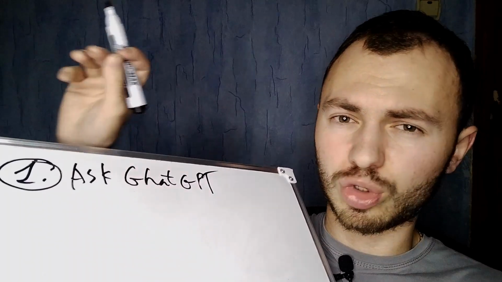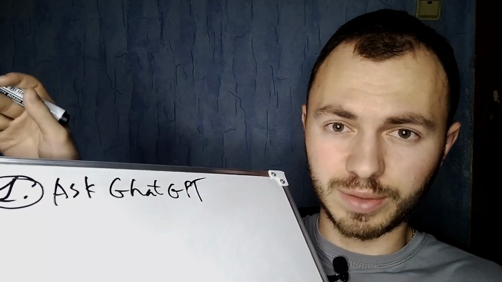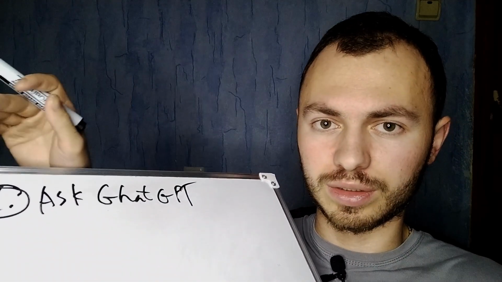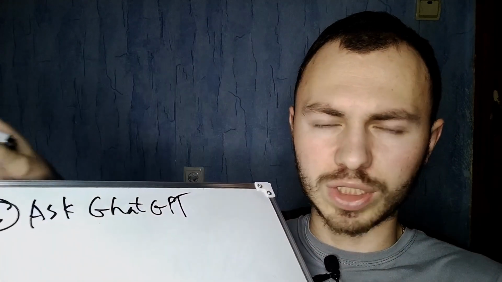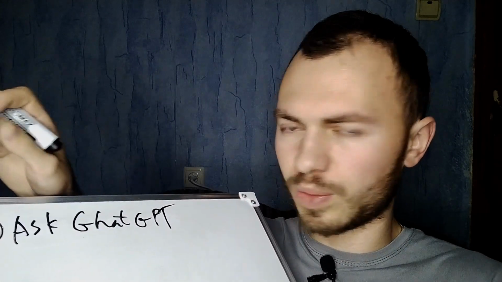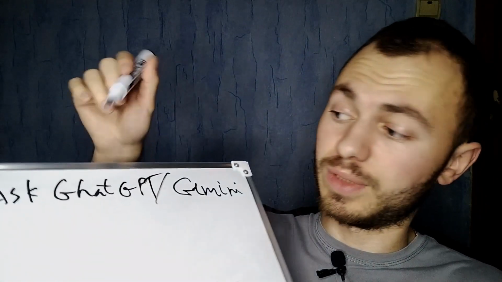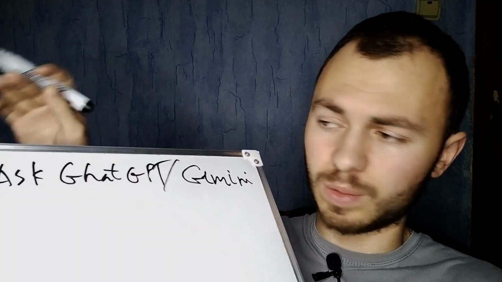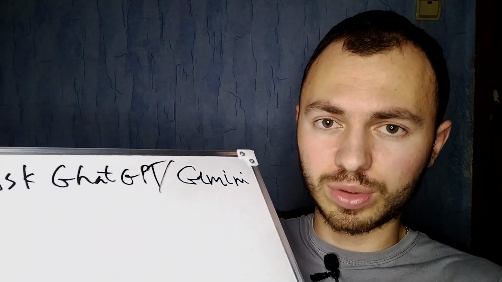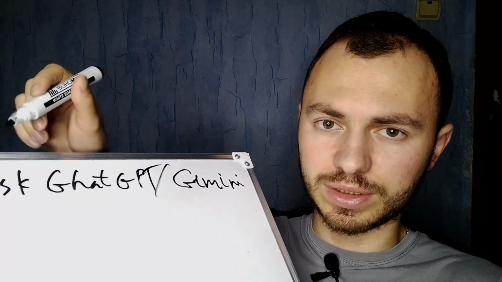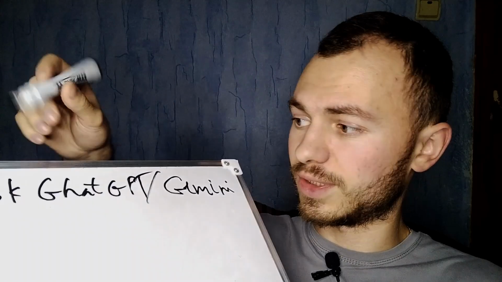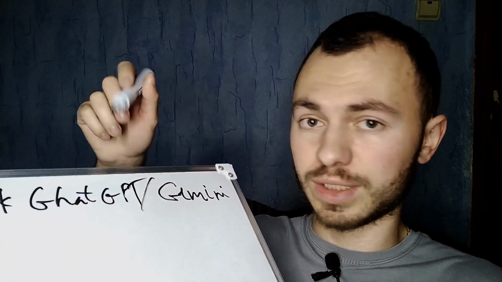If you don't know what a term means, right now in our world you don't need to check a lot of books looking for this term. You can just ask ChatGPT, or like I say, Gemini, and it will very quickly answer you: what it means, where you can use it, and so on. Any information about this term you can find with the help of artificial intelligence.